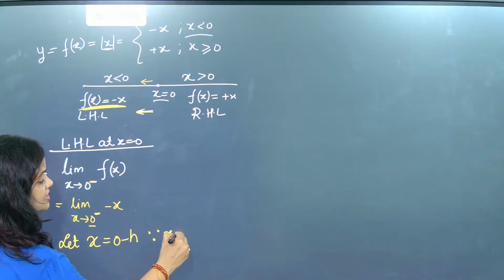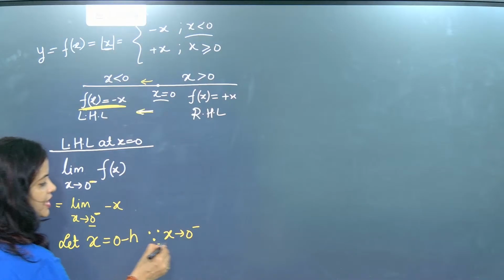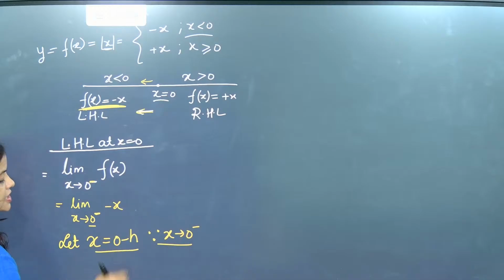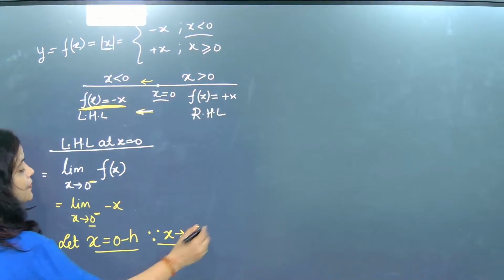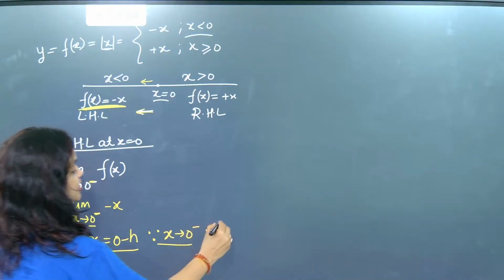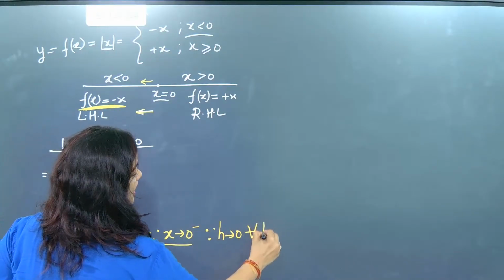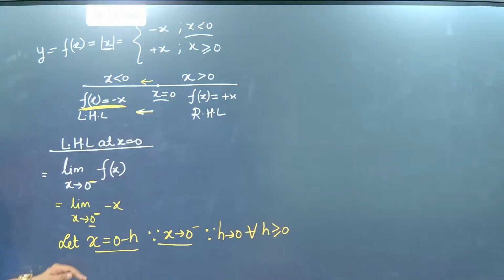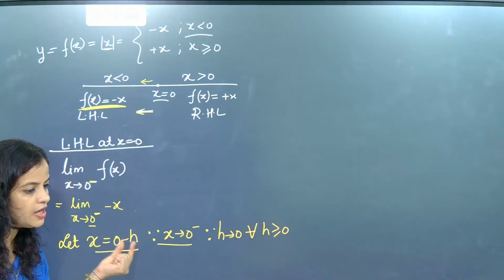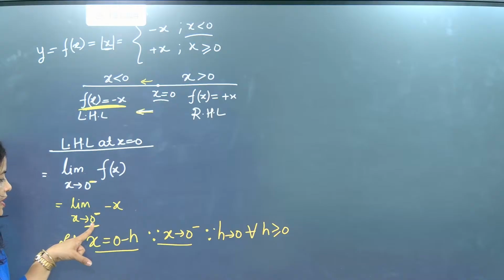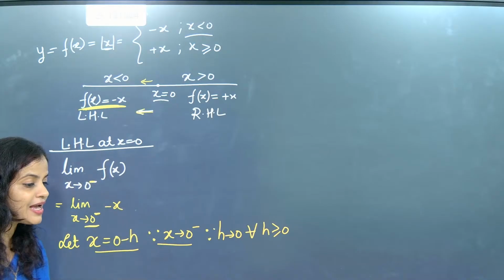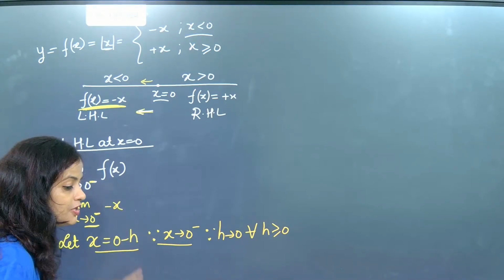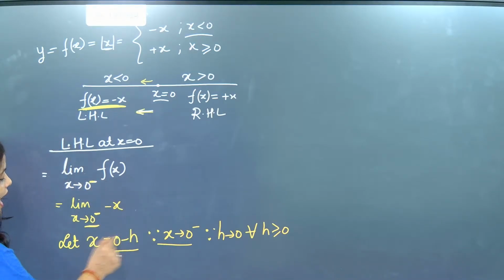Why? Since x tends to 0 minus, our x was 0 minus, so to remove the minus of 0, I wrote 0 minus h here. Why? So here it will become that h tends to 0 for all h greater than or equal to 0. That means beta, I have implemented h. Okay, so I wanted to remove this 0 minus. Instead of this 0 minus, any number can be there, pi can be there, any value can be there, beta. But to remove this 0 minus, I did one work.